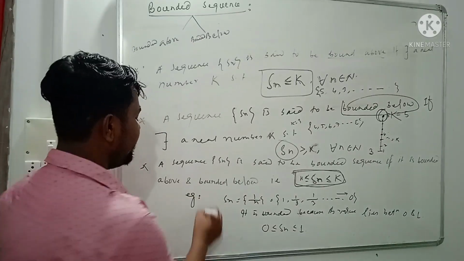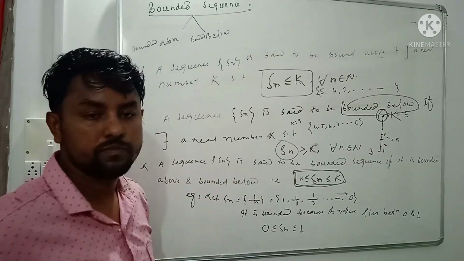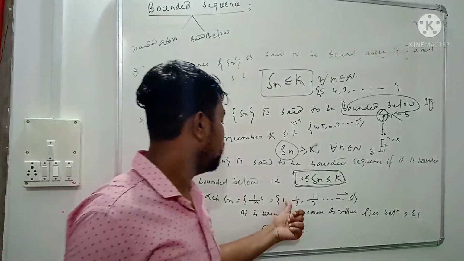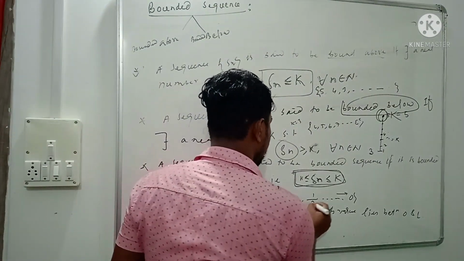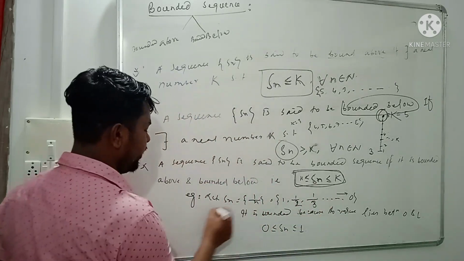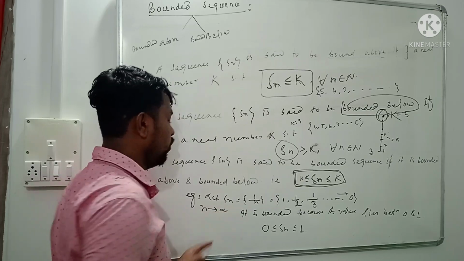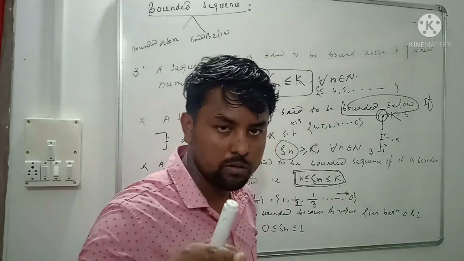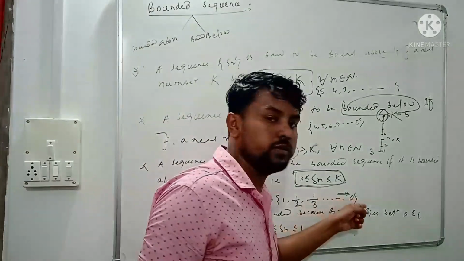Let Sn equal 1 by n. Putting the natural values n equal to 1, 2, 3, 4, 5, we get 1, 1 by 2, 1 by 3, and so on. If we take n tends to infinity, we get 1 by infinity. 1 by infinity means 0, but not equal to 0. The value approaches 0.